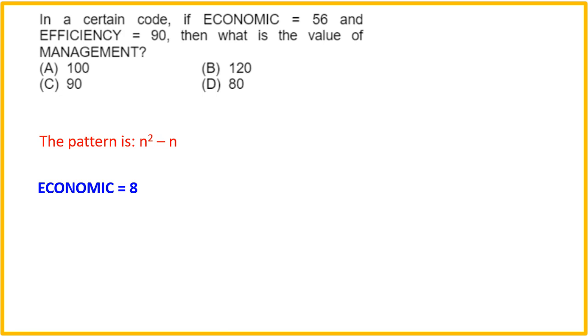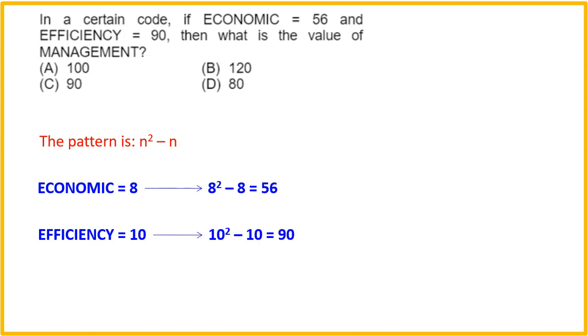For example, the word economic, which is an 8-letter word, its code is 56, so we are doing 8 square minus 8. Secondly, the word efficiency, which is a 10-letter word, the same logic applies, that is 10 square minus 10, equal to 90. Now the word management, which is again a 10-letter word, so its code will be 10 square minus 10, that is again 90. So option C is the right answer. So like this, the questions are asked.